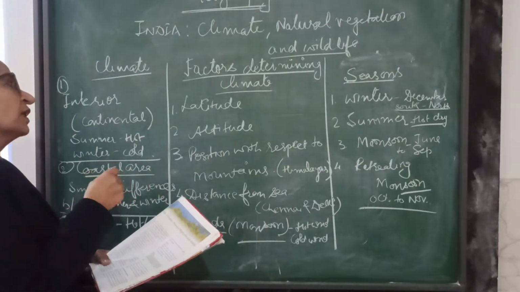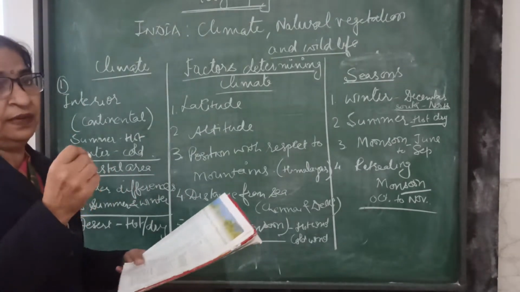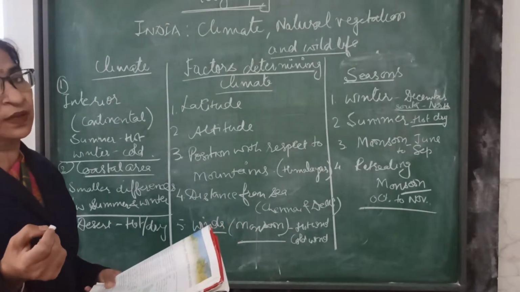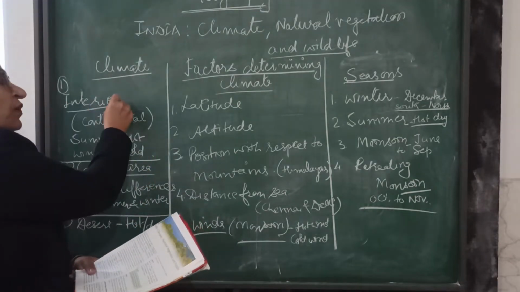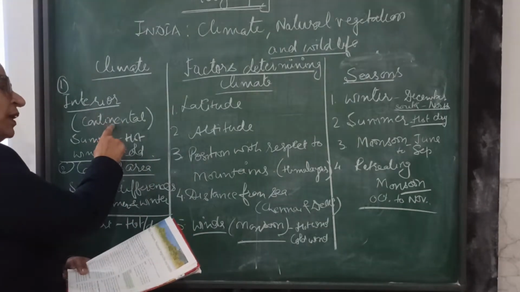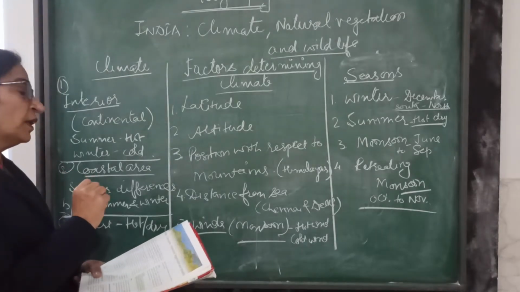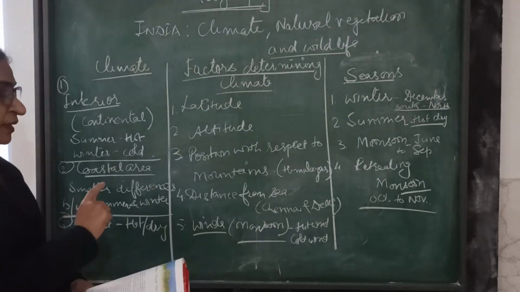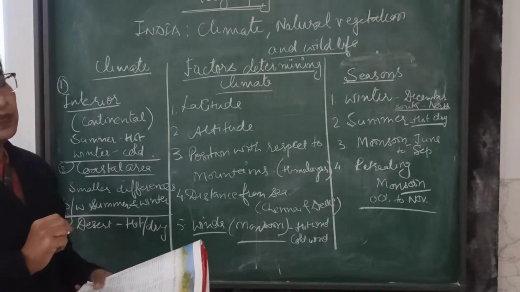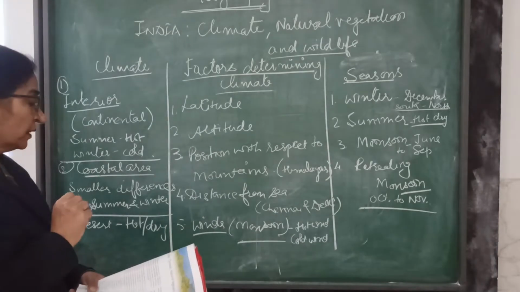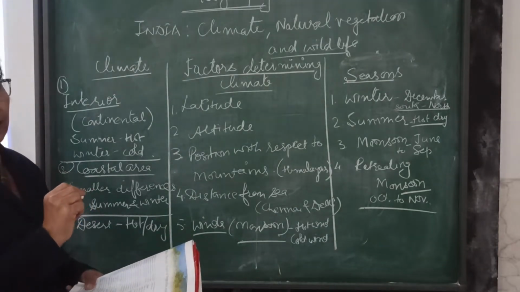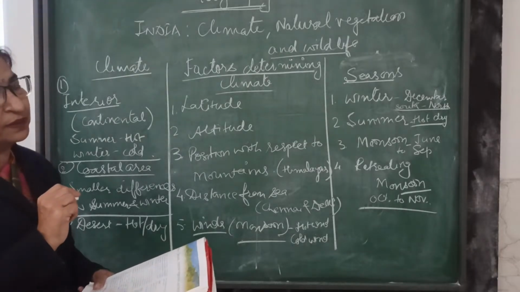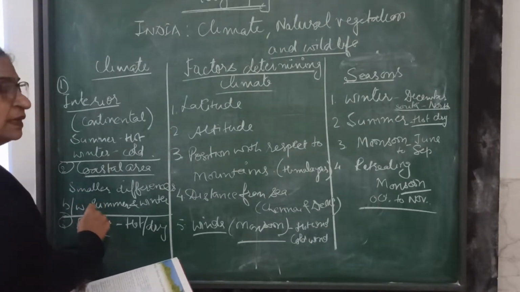When we are working with the climate, we know that India is a very vast country and we have different types of climate in India. In the interior part of the country, we have a continental type of climate, that is, the summers are very hot and the winters are very cold. Second, we are discussing the coastal area. Coastal area means the area which is nearby the sea. In that area, the summer and winter temperatures are different because of the effect of sea breeze and land breeze.